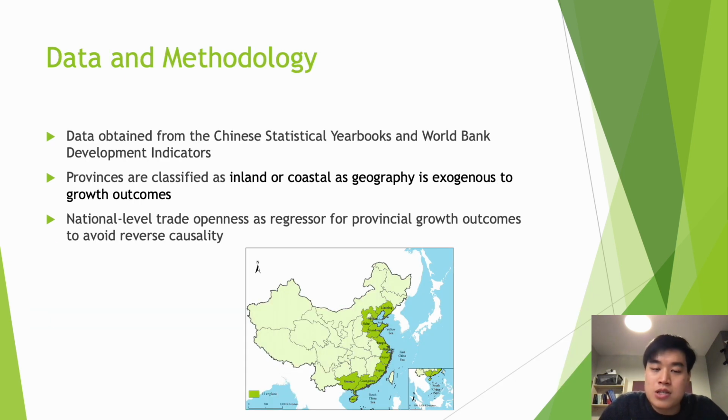We obtained data from the Chinese Statistical Yearbooks and the World Bank World Development Indicators. We classify provinces as inland or coastal, as geography is exogenous to growth outcomes. Coastal provinces are the 11 provinces as indicated in this map. They are important to the trade routes out to the East and South China Seas. We regress provincial growth rates on national level trade openness to avoid issues of reverse causality, as it is quite unlikely that national trade policy is dependent on the outcome of a particular province.